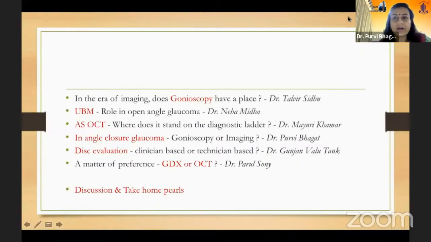So in this session, we have the following talks. Dr. Talveer would be talking on, in the era of imaging, does gonioscopy have a place? This would be followed by a talk on UBM, its role in open angle glaucoma by Dr. Neha. Anterior segment OCT, where does it stand on the diagnostic ladder, by Dr. Mayuri Kamar. Then myself talking on gonioscopy or imaging in angle closure glaucomas. Dr. Gunjan would be highlighting the disc evaluation, clinician based or technician based. And finally, Dr. Parul talking on a matter of preference, GDX or OCT. At the end, we would have some panel discussion and take home pearls for all the attending delegates.